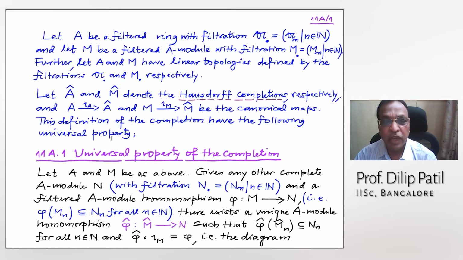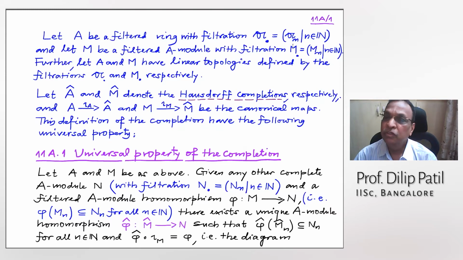So first I want to start with the notation. So A is our filtered ring with filtration A dot. And M is a filtered A module with filtration M dot. And we have seen that they will define a topology, and actually they will define a metric. And we will go to completion, A cap and M cap. These are the Hausdorff completions.